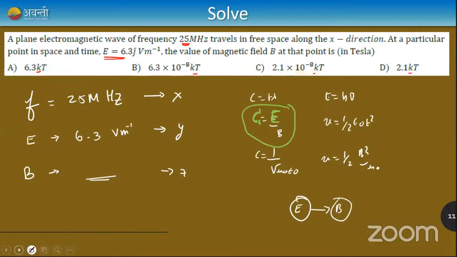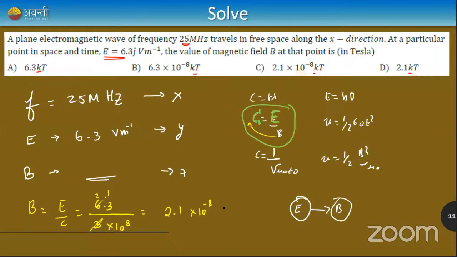Bas, ho gaya. So what do I do? Magnetic field B, I'll send B to the numerator and C to the denominator, so B is equal to E by C. What is the electric field? It is 6.3 volt per meter, given in the question, divided by the speed of light, 3 into 10 raised to 8. So 3 ones are 3, 3 twos are 6... that gives 2.1, and 10 raised to 8 goes to the numerator and becomes 10 raised to minus 8. Check which option we have. We have it in option C, which is 2.1 into 10 raised to minus 8 k cap.